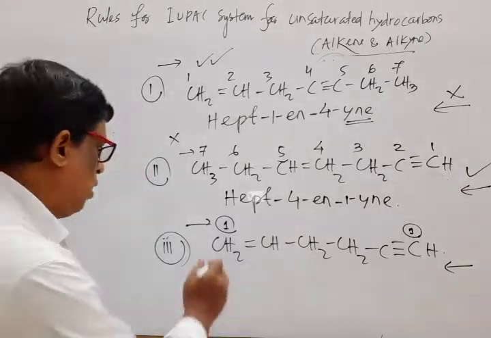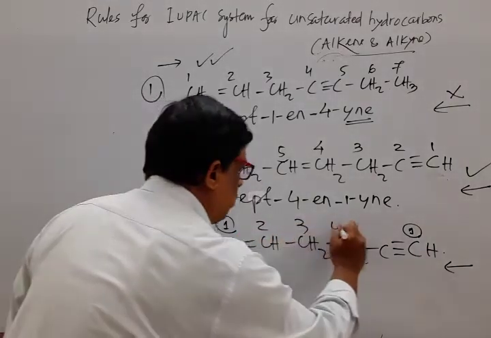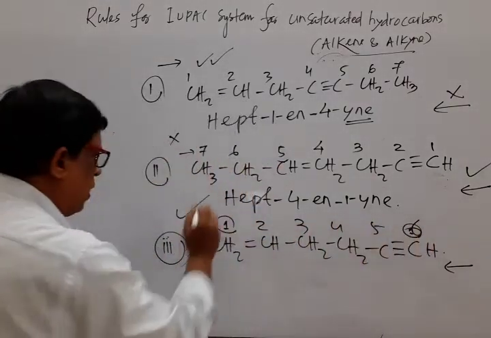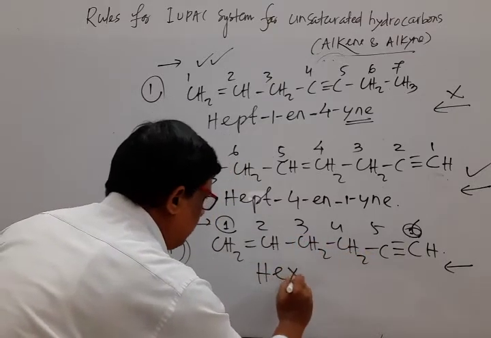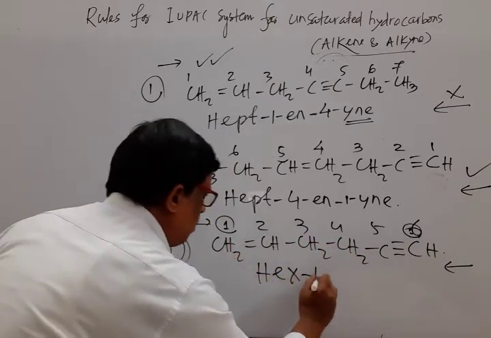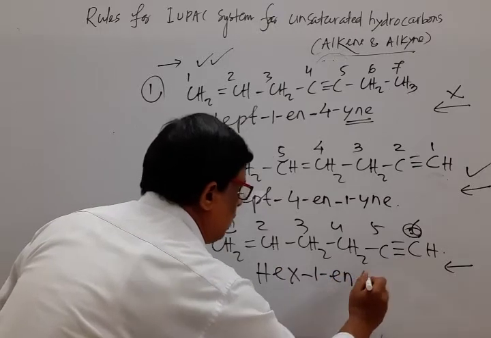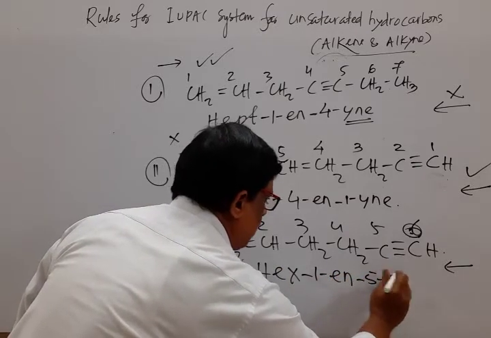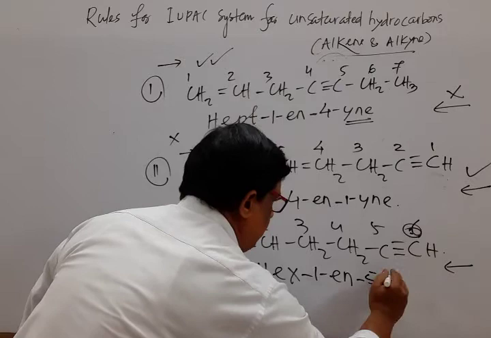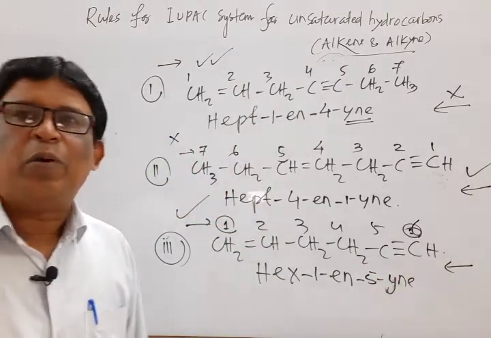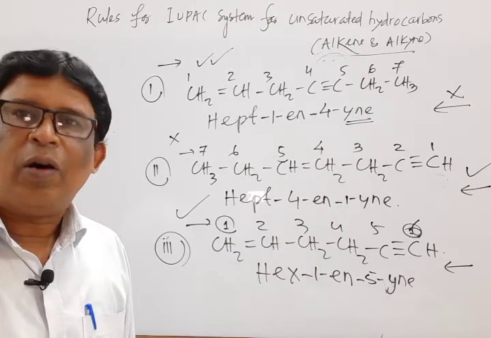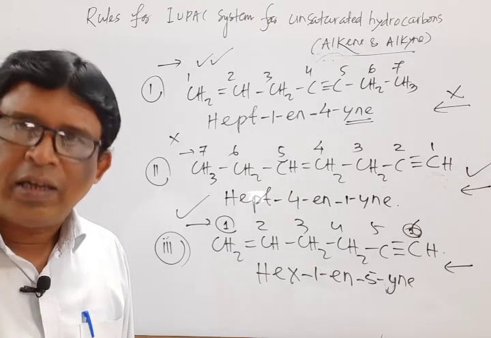That means numbering is 1, 2, 3, 4, 5, 6. This side is correct. That is hex. And first is 1-en. Then it is 5-yne. It is a little idea about naming unsaturated compounds, that is double bond and triple bond compounds.